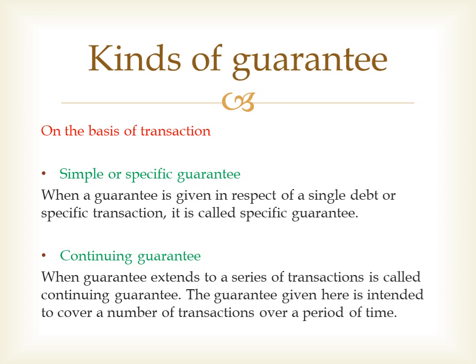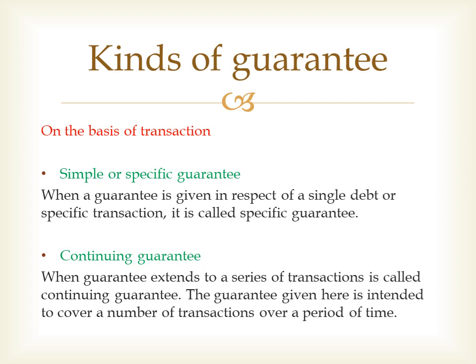What is simple guarantee? It is given for a single debt or specific transaction. For a single transaction, right? But continuing guarantee extends to a series of transactions. For example, A guarantees the payment to B, a general merchant, to the amount of rupees 5,000 for any article supplied by him to C from time to time.